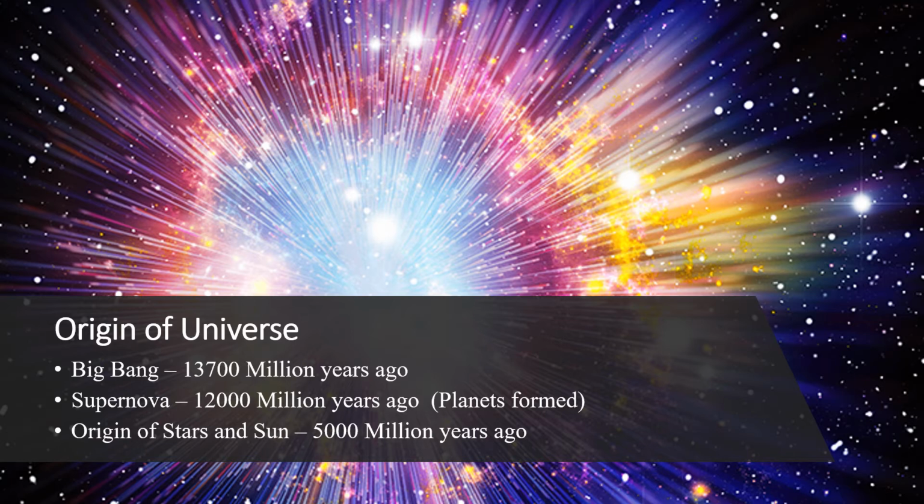There are various suns, various stars in the universe, but the sun and the stars we are talking about are the sun and the stars of our Milky Way galaxy that formed 5,000 million years ago. So 5,000 million years ago, our Earth and other planets, our sun and other stars formed. So now we will study the evolution of our Earth.